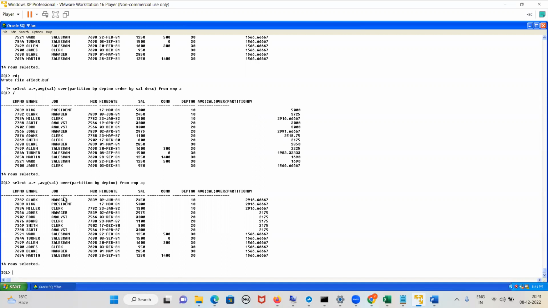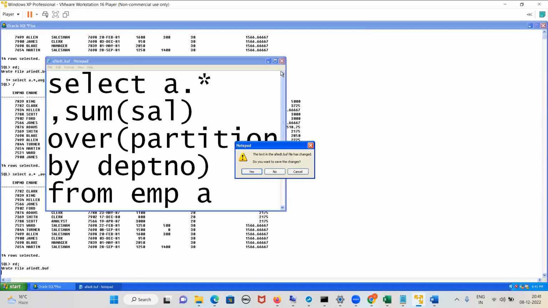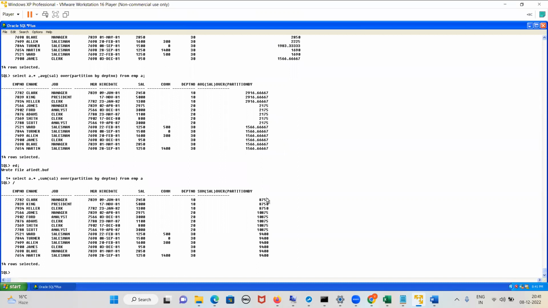Suppose you want the sum of salary, you can do it with any aggregate function. If you want the sum of the salary with a partition, then you will do sum of salary. There will be many examples when I teach you first maximum, second maximum salary. This is the partition I have made for department 10, and this is the sum of the salaries. Again, these are the total salaries for department 20, and for department 30. Here, the number of records is not reducing, right?